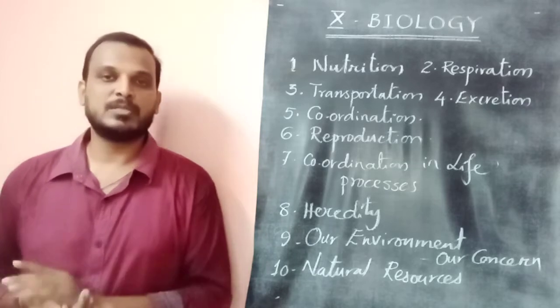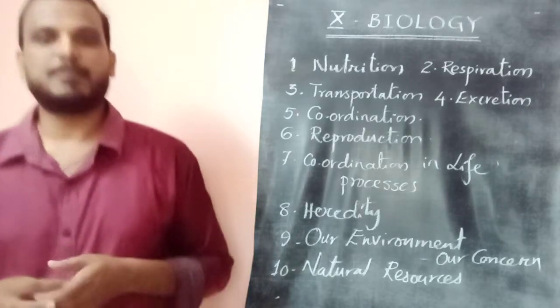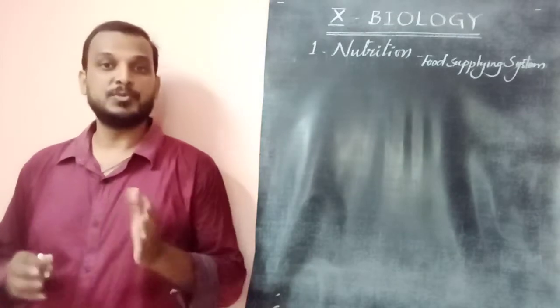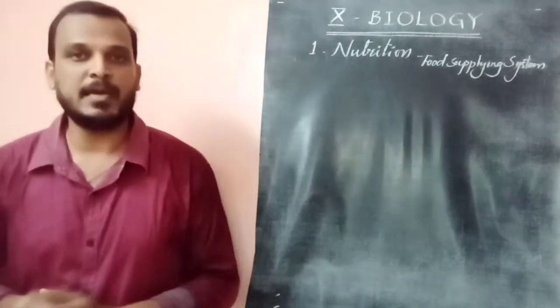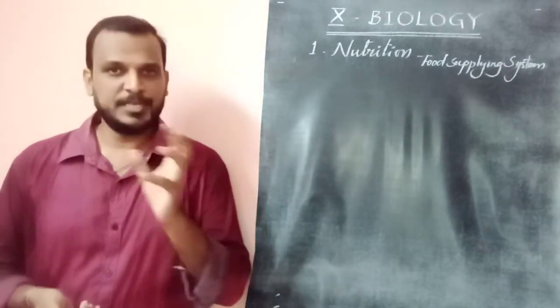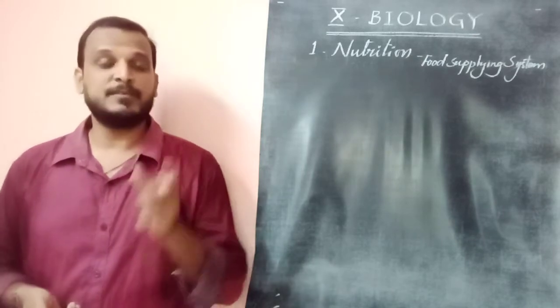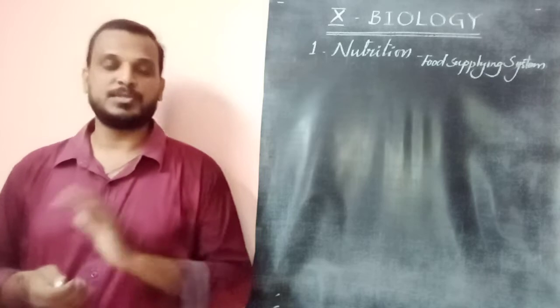Let us move on to the first chapter in detail, called nutrition, the food supplying system. Dear children, chapter 1, nutrition, has the simple meaning of a food supplying system. So we need to know what food is and why it needs to be supplied to an organism. That is nothing but nutrition.